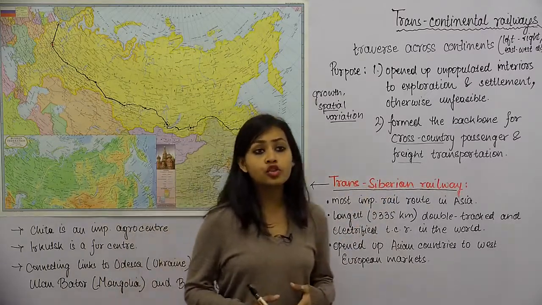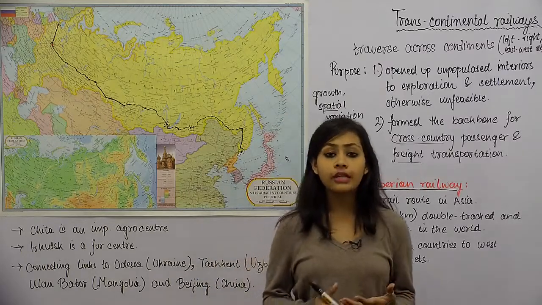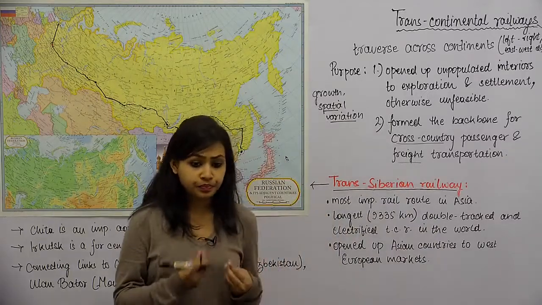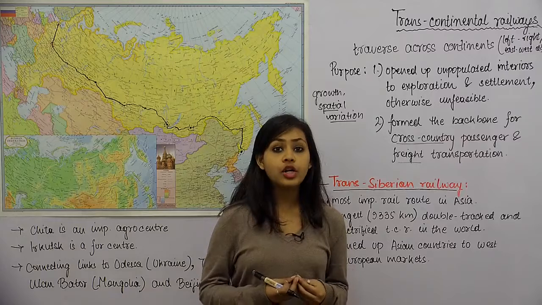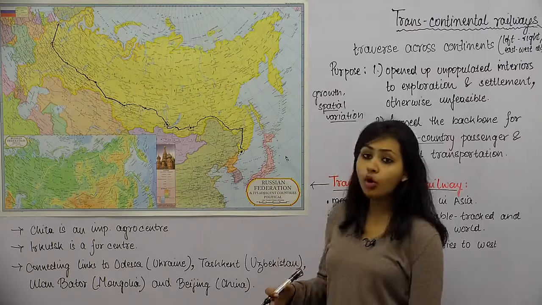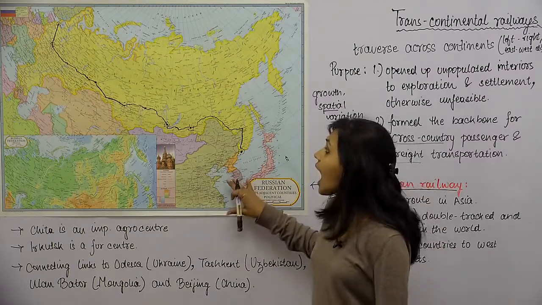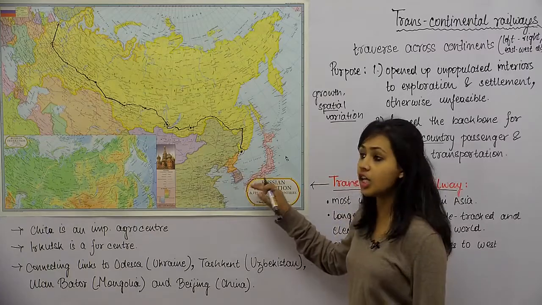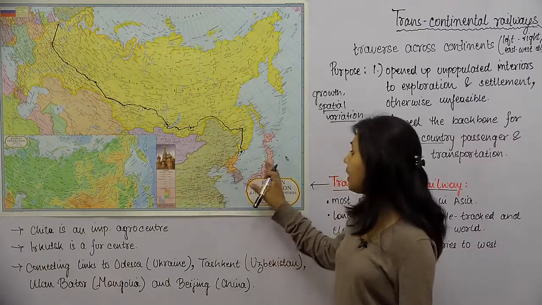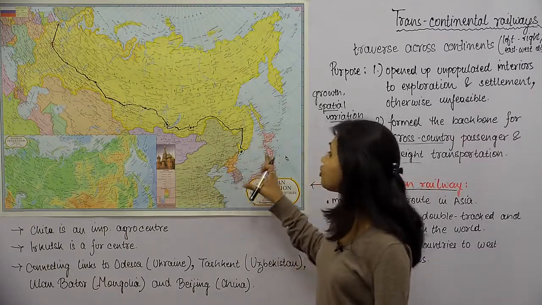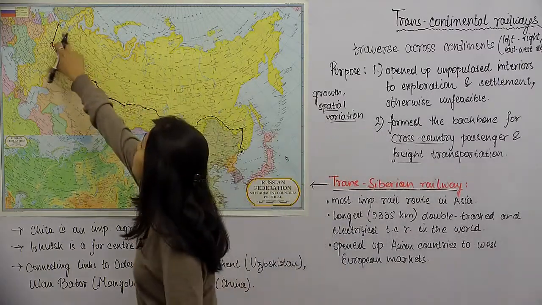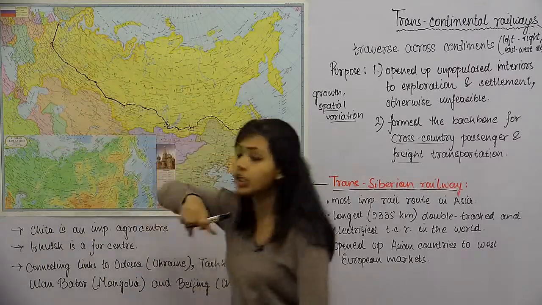In other words, we can also say that these transcontinental railways serve very, very important political and economic purposes. Why? Because first of all, it helps the economy. Now let's see how it helps the economy. As an example, let's say I have a map of Russia over here. इसमें हम पढ़ेंगे ट्रांस-साइबेरियन रेलवे, which is basically the transcontinental railway line which covers all of Russia, which starts from here and goes all the way to here.